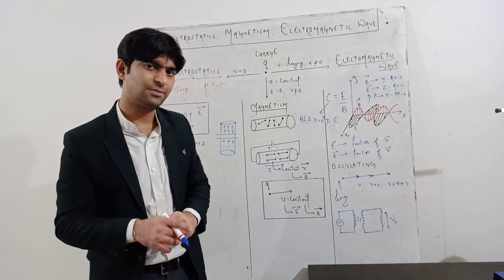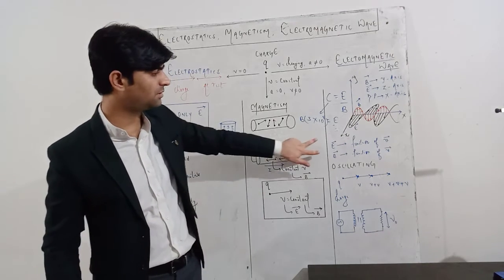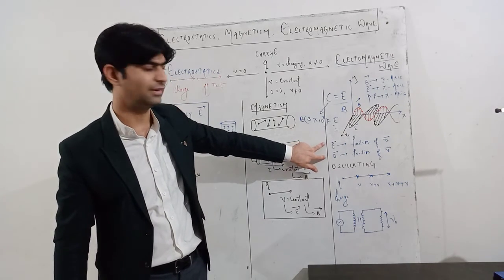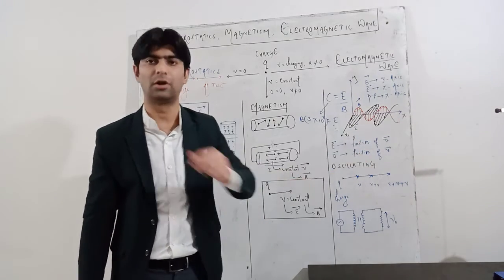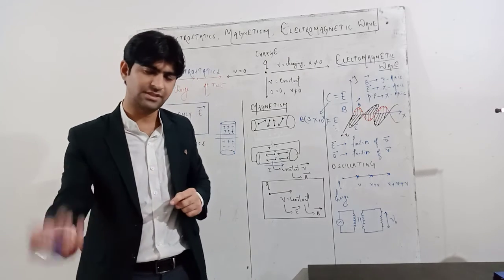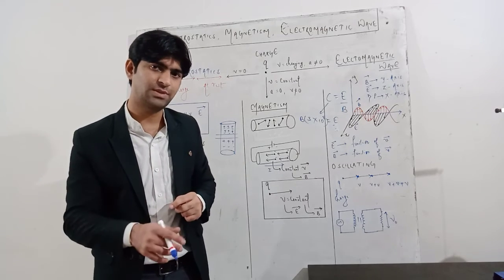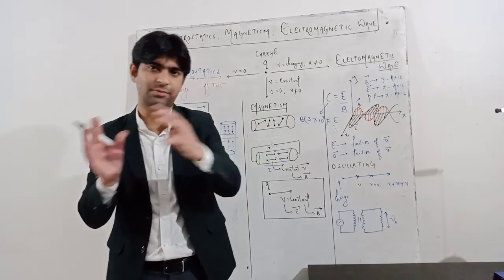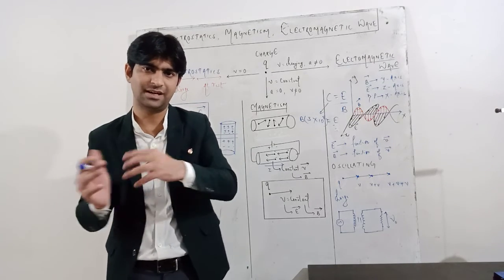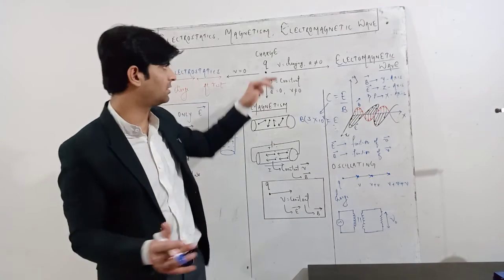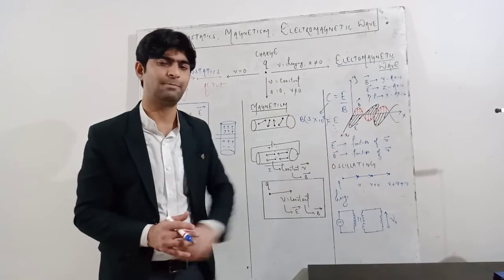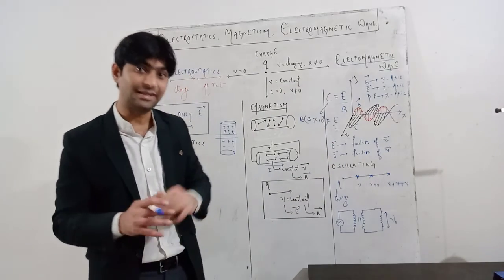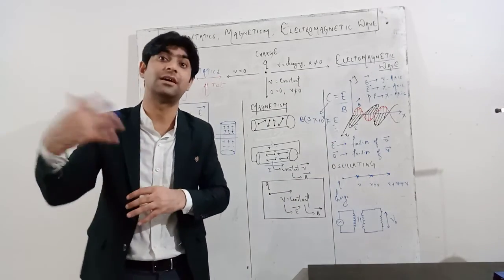Now the reason they produce an electromagnetic wave is that both fields, the electric field and the magnetic field, depend on the velocity, and since the velocity is changing, and as per Maxwell's equations the electric field produces the magnetic field and the magnetic field produces the electric field, they are interdependent. Since the velocity is changing, E and B will also be changing, and the changing field produces the other field.